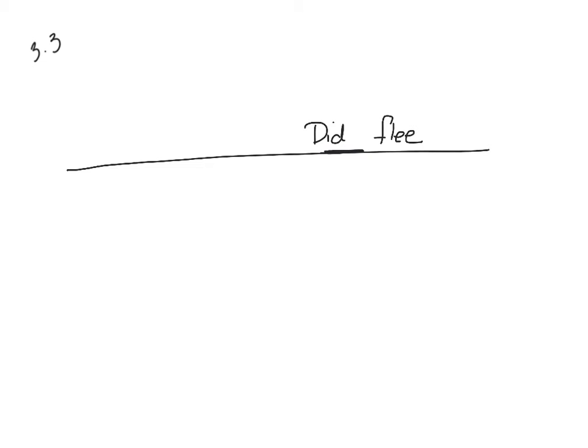So who is it that fled? Children. So now I have my subject and my verb. So now I can start placing my other words. Zeus's. Well, Zeus's describes children. Remember, if you have that possessive, it is not ever a noun. 3.